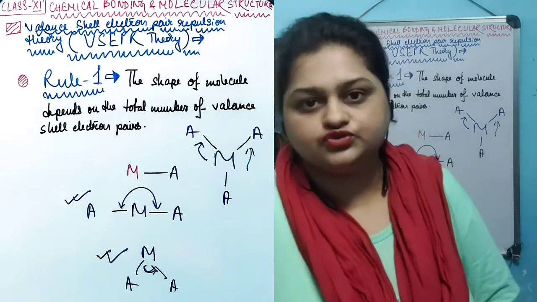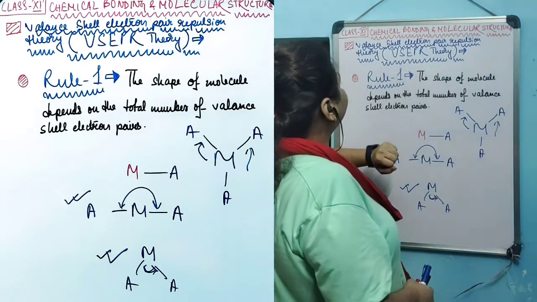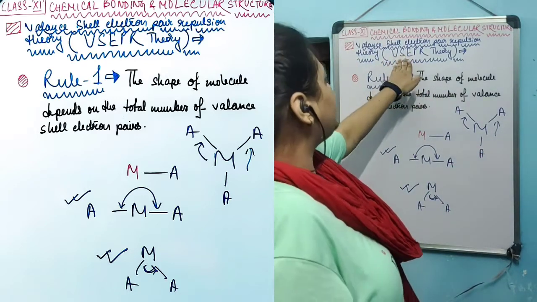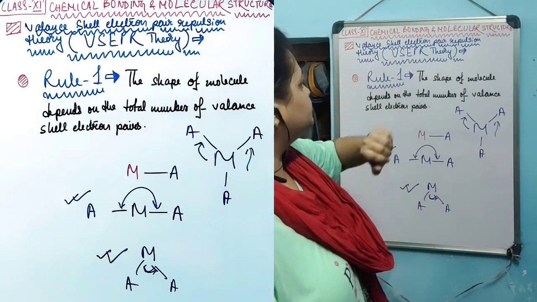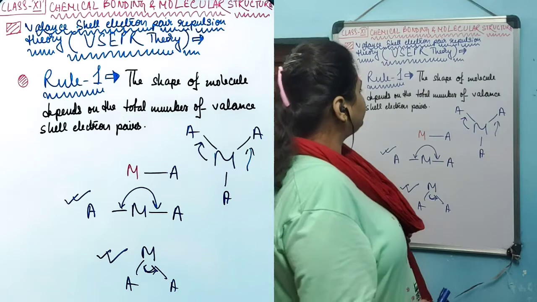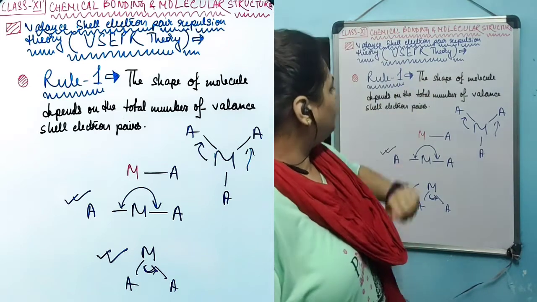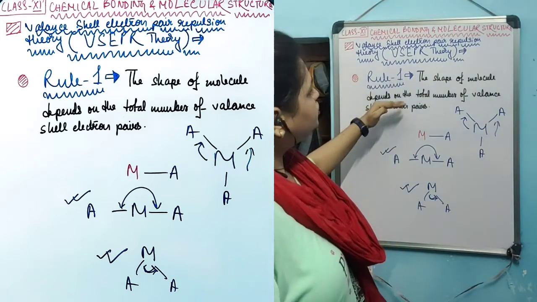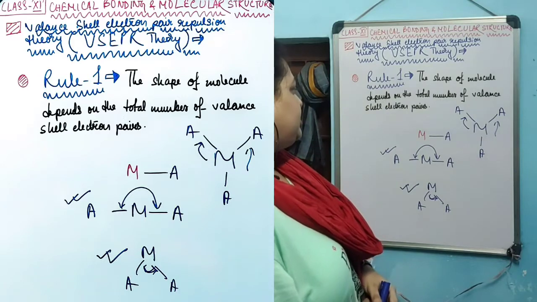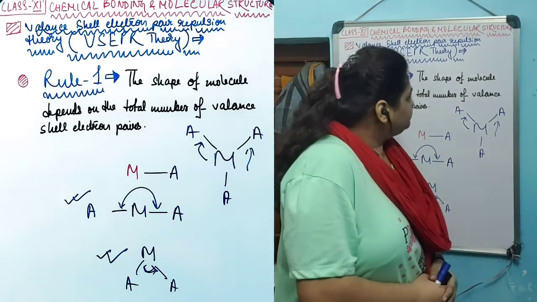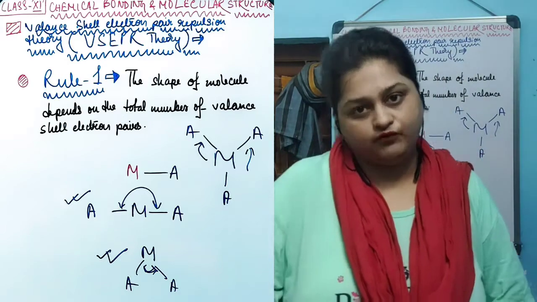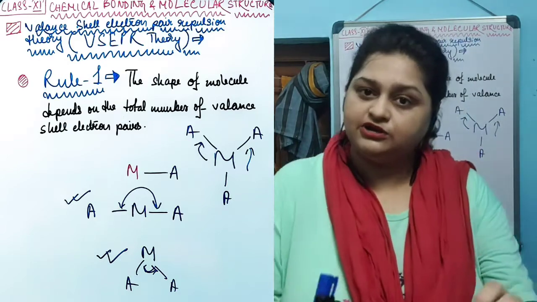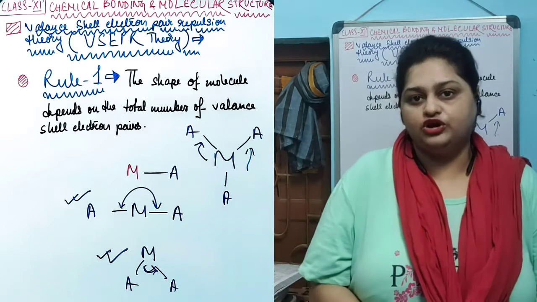That's why the first rule under this theory, in short known as VSEPR theory, valence shell electron pair repulsion theory, says that the shape of a molecule depends on the total number of valence shell electron pairs, meaning the total number of bonds that the central atom is forming. Depending on that number, the shape of the molecule will be determined.